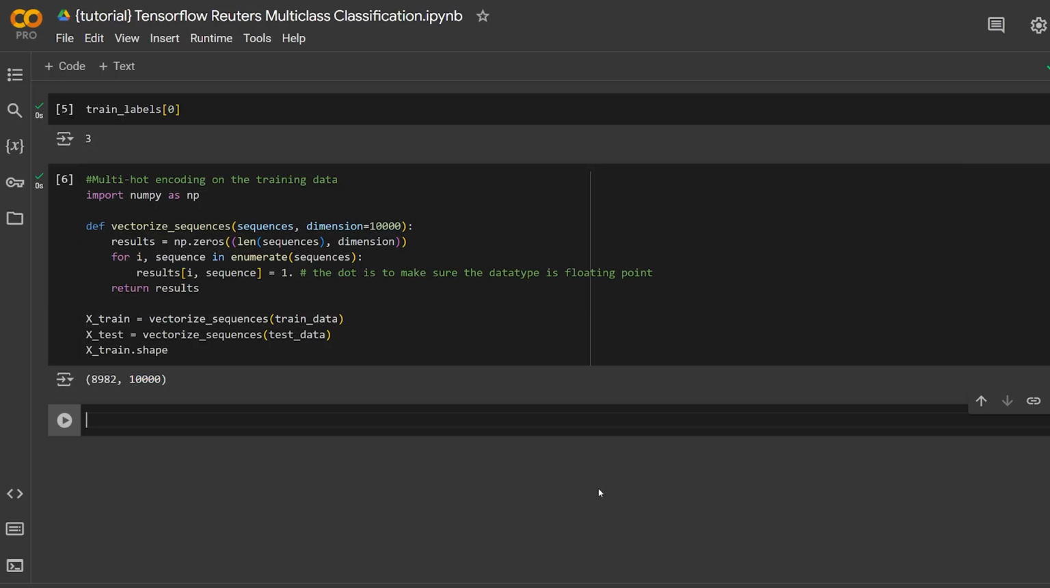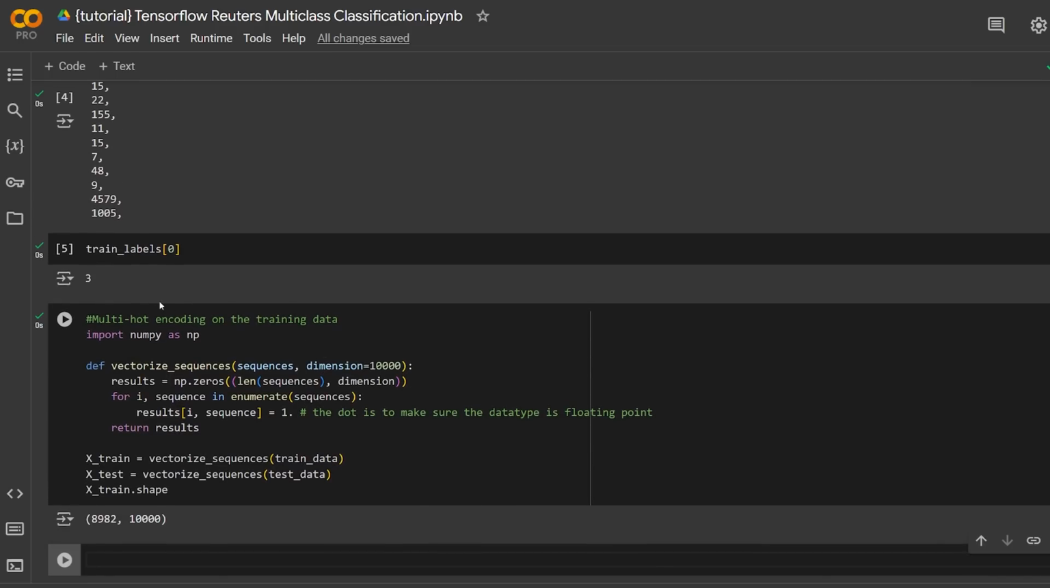So that is vectorizing our input just to make sure they're all the same length so we can feed it into our neural network. Now what we have to do is decide whether we want to encode our labels. So we saw before that our labels are just integer numbers, so that represents the class that it's labeled as.